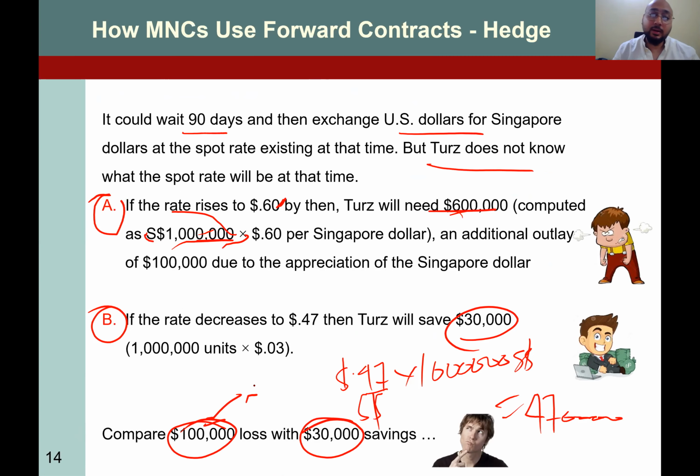So it's better to save 100,000, and 100,000 belongs to scenario A. Scenario A is where you worry about foreign currency appreciation. As an importer, you are very worried about your payments when the foreign currency rises, appreciates, increases in value.